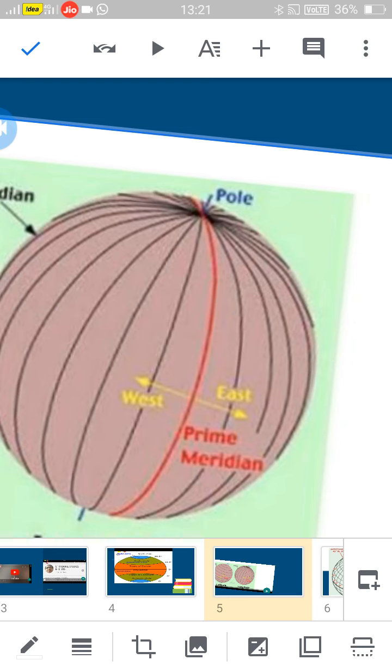So if you go east side, you have to add 4 minutes. If you go west side, you have to subtract 4 minutes. East gain, add. West loss, subtract. In that way, the longitudes are useful to know the time of a place.